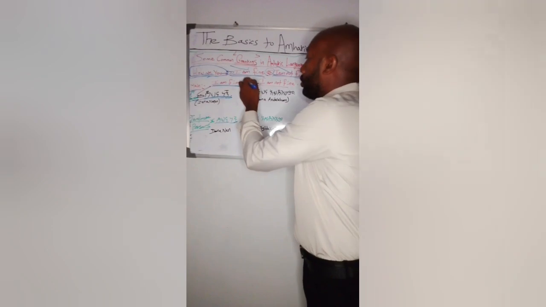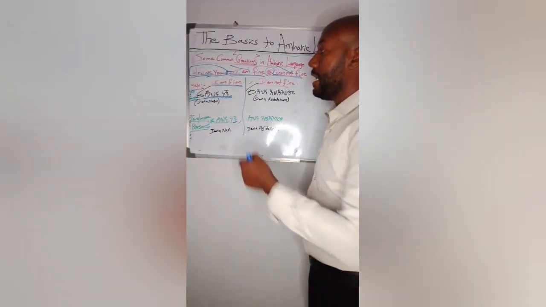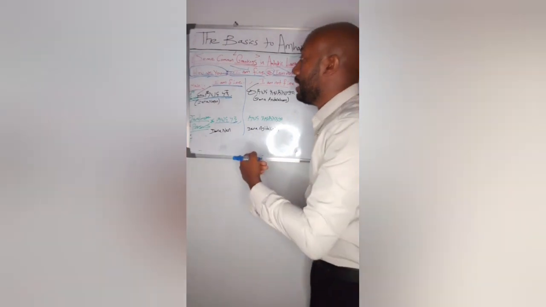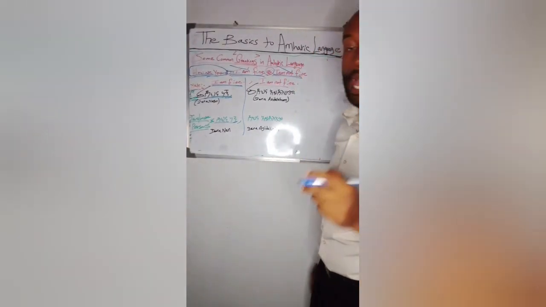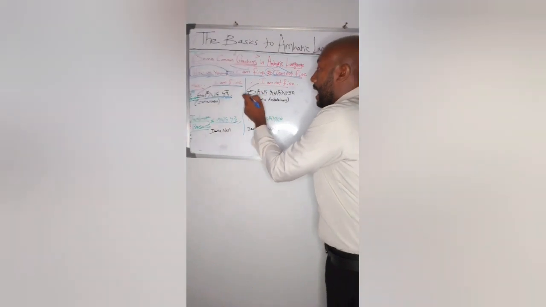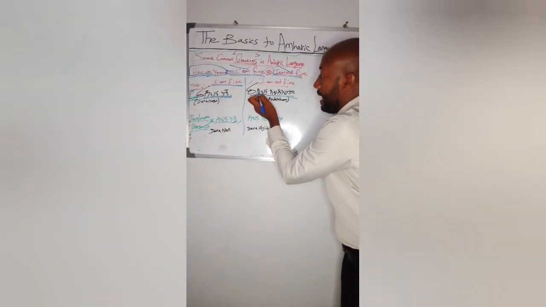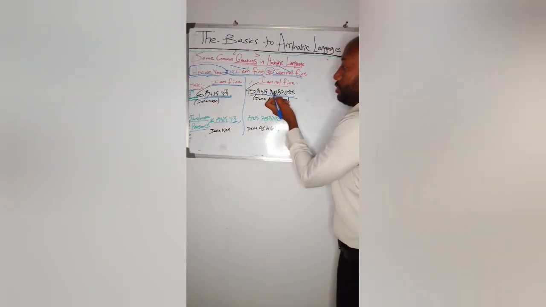How about if the response is negative? For instance, we say how are you, and the person is not fine, so he will say I am not fine. What is the response in Amharic? ደህና አይደለሁም.